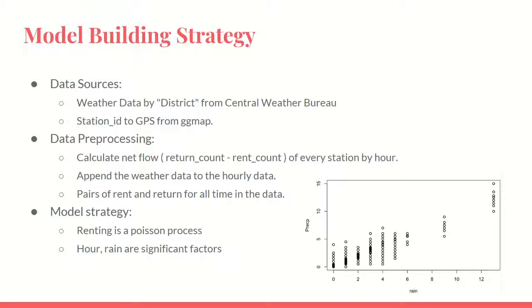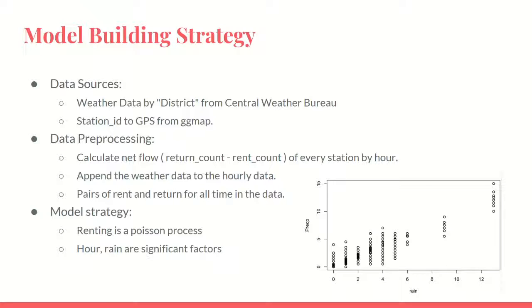So first we crawl the precipitation data of Taipei City at the scale of every hour. But afterward, we want more detailed information for every station. So we made a crawler for renting data by district. That takes a lot of time. And we can see at the right bottom, the x-axis is the rent data for Taipei City, and the y-axis is rent data by district. So we can see the rent is not uniform in Taipei City.